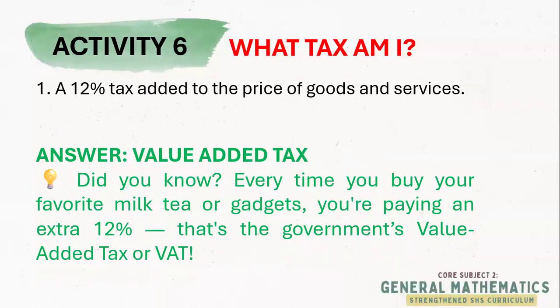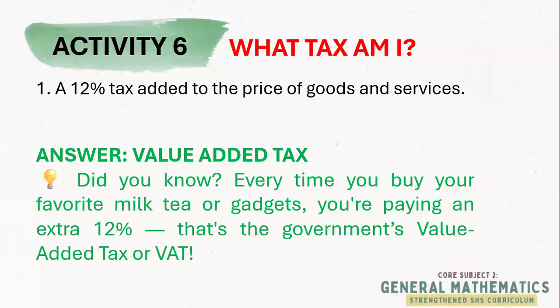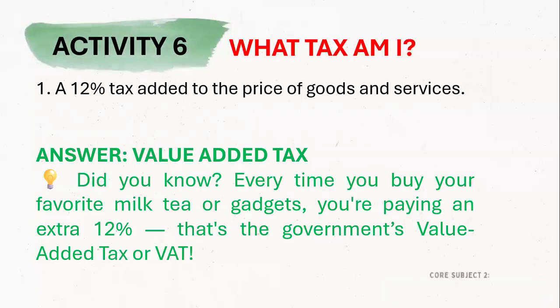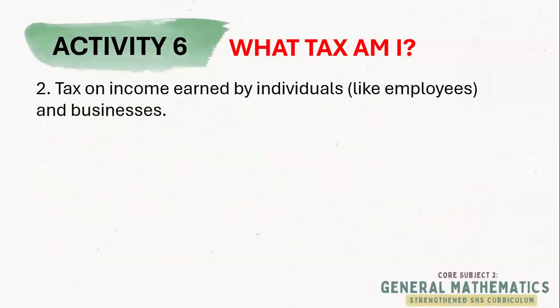So every time you buy your favorite milk tea or gadgets, you're actually paying an extra 12%, and that's the government's value added tax or VAT. Sometimes it's also referred to as the EVAT or the extended value added tax. So it's like a 12% invisible fee every time you shop or you eat out. Let's move now to the second description.